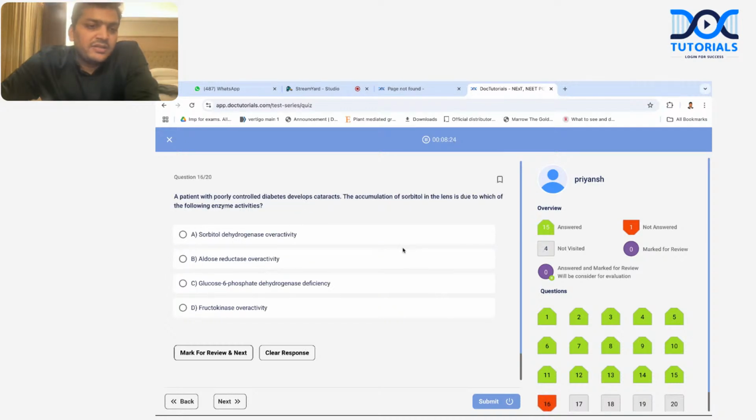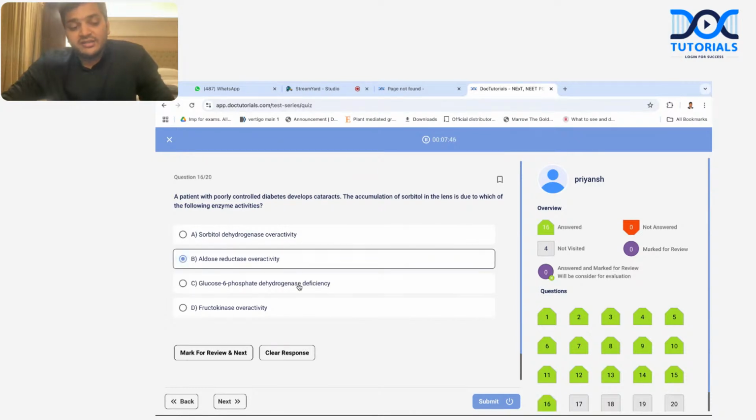The next is a patient with poorly controlled diabetes who develops cataract. Yes, diabetic cataract is common, and the accumulation of sorbitol in the lens is the cause. In diabetes, sorbitol accumulation leads to the cataract. The accumulation of sorbitol in the lens is due to which of the following enzyme activities? Why is the sorbitol made? The glucose converts into sorbitol. They are basically asking the name of the enzyme which is making the sorbitol, and the name of that enzyme is aldose reductase.